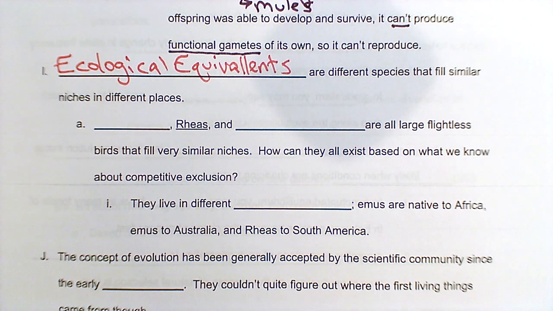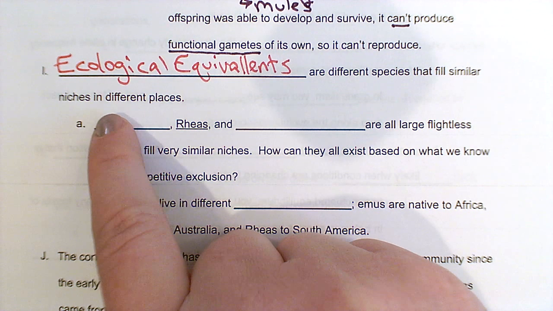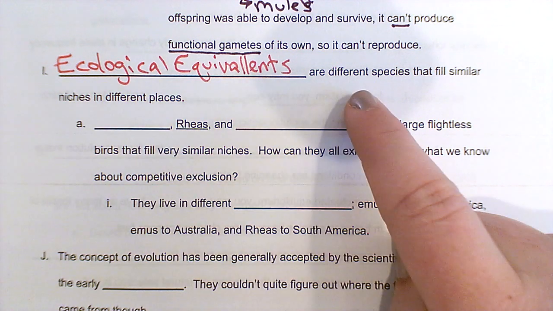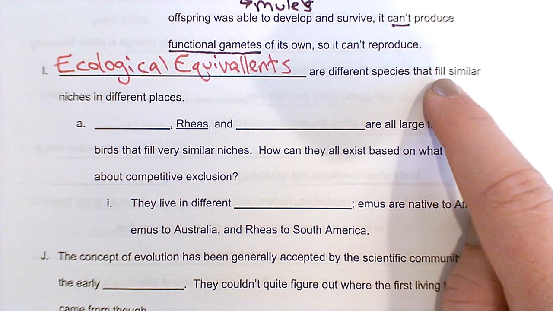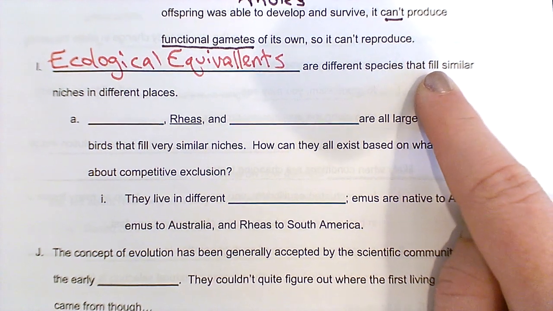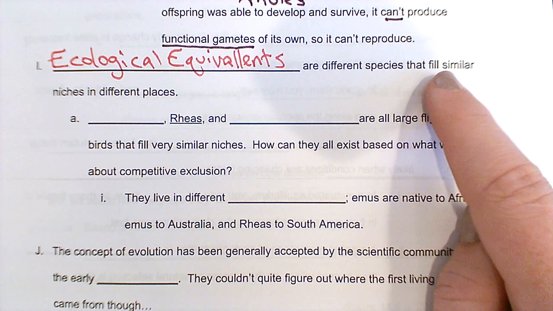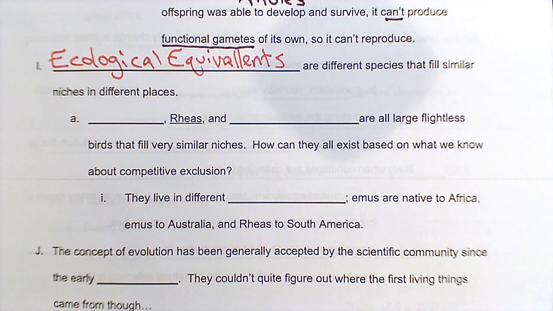So these are things in different places, different environments, that are pretty much doing the same thing. They fill similar niches. Okay, so why would we have ecological equivalence? Why would we have similar species filling similar niches in similar places? Because similar places have similar niches, and the best suited organisms are going to develop to fill those niches.